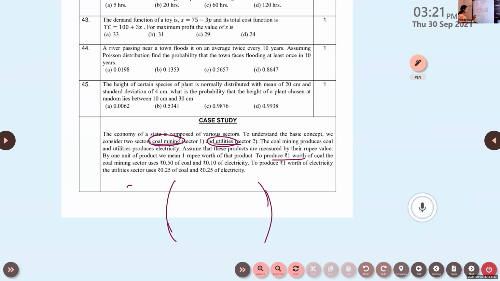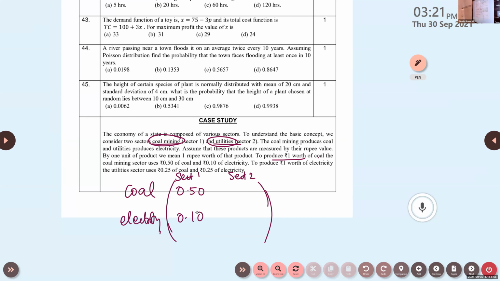Okay, which are the 2 items here? We use coal and electricity, isn't it? Here we have sector 1 and sector 2. What about sector 1? Sector 1 uses 0.50 coal and 0.10 of electricity.